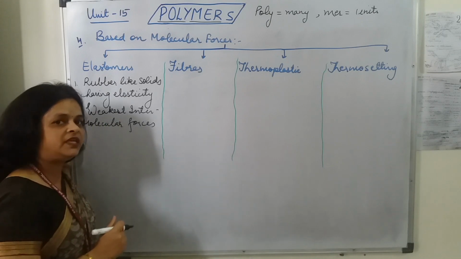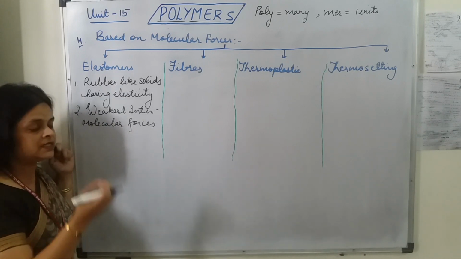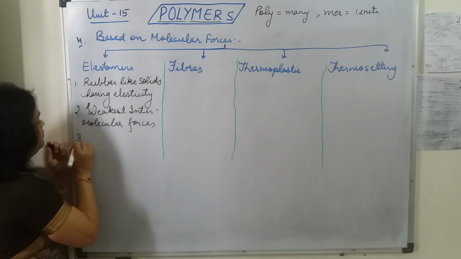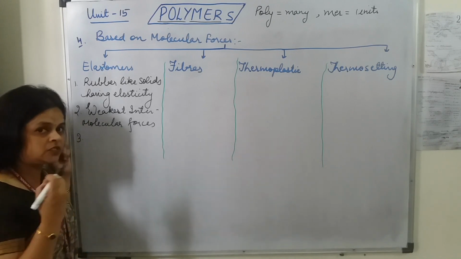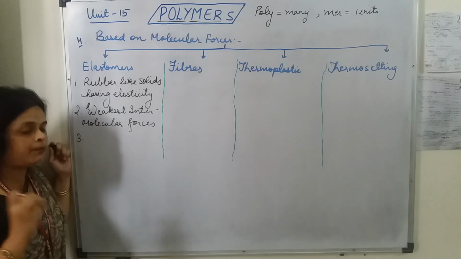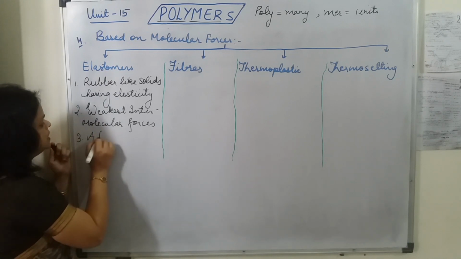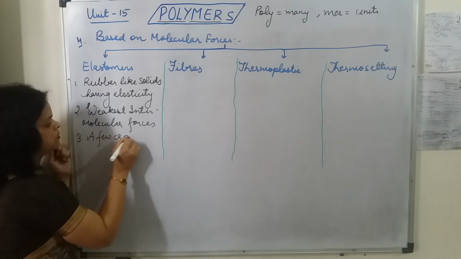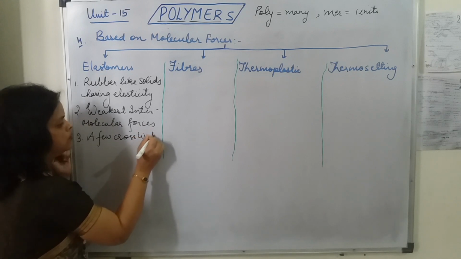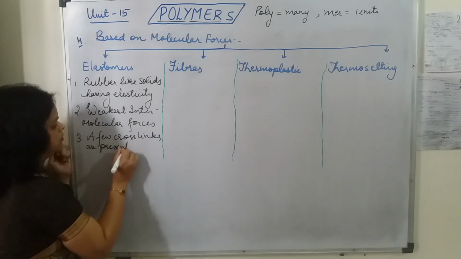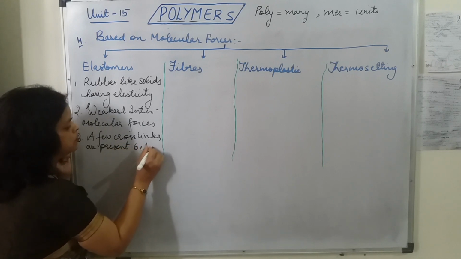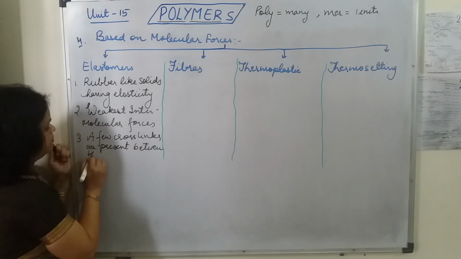Because of the presence of weakest intermolecular forces, they can be stretched. Now, though they are stretched, they do not lose their shape; they can be retracted back. So, a few crosslinks are present between the chains.